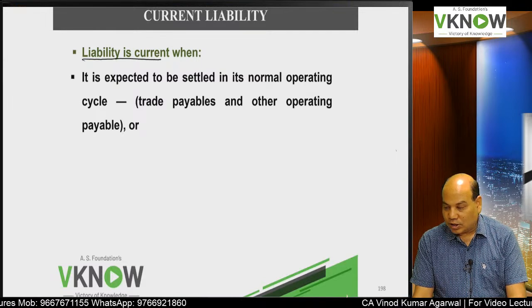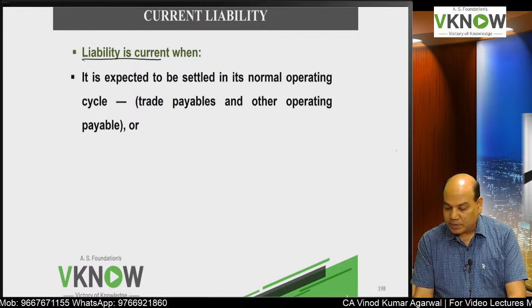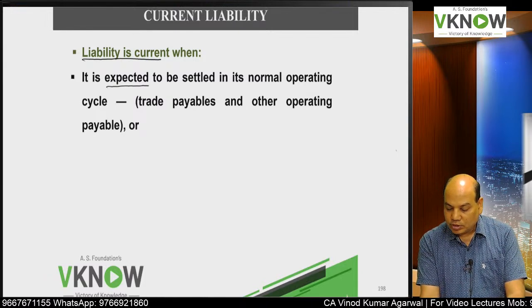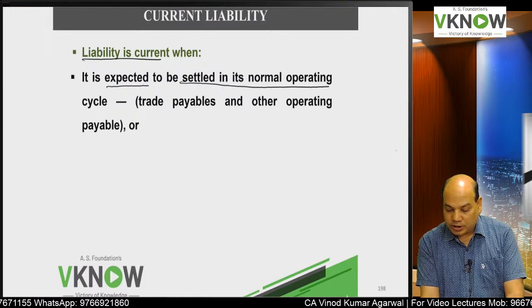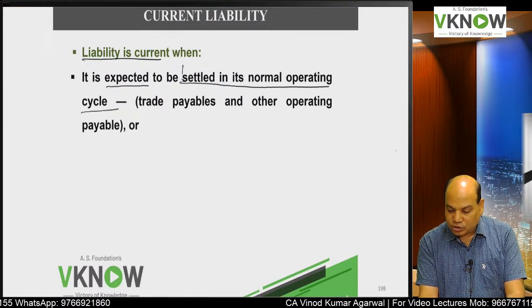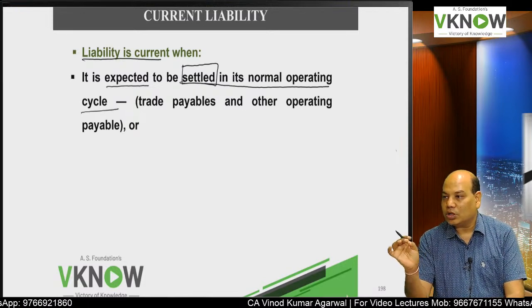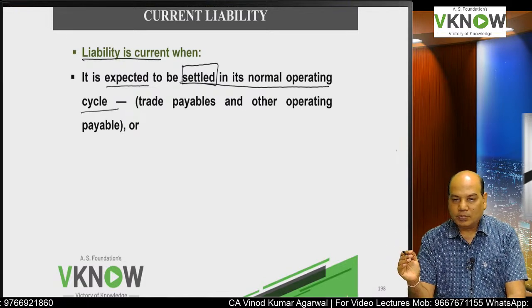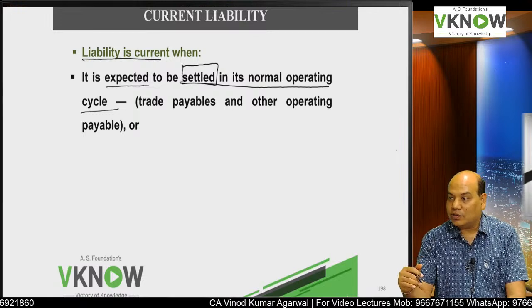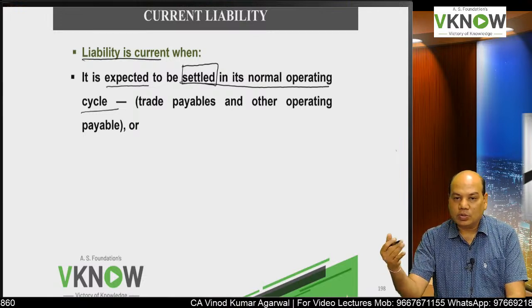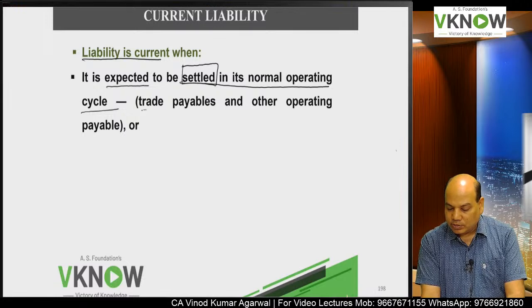So what is a current liability? It is expected to be settled in the normal operating cycle. The definition of current asset was expected to be realized, sold or consumed. But a liability is not realized, a liability is settled in the normal operating cycle. So what will come here?